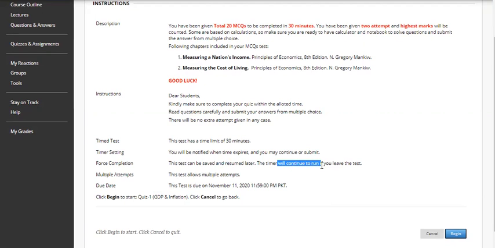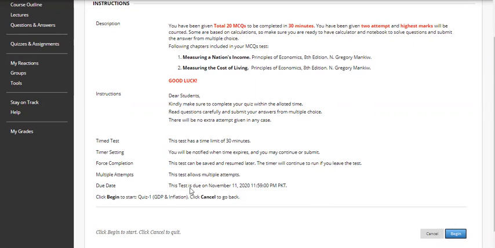So you will lose that time, and if you come back after 30 minutes, it is automatically submitted, so you don't have to waste that time. This test allows multiple attempts. Two attempts have been given, as explained in the description. And once you start your test, that is going to be written over there also.